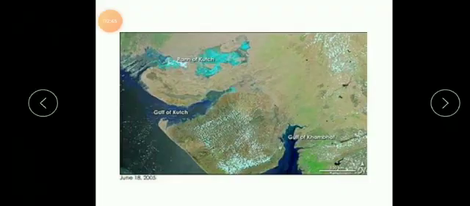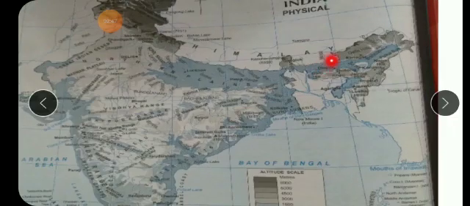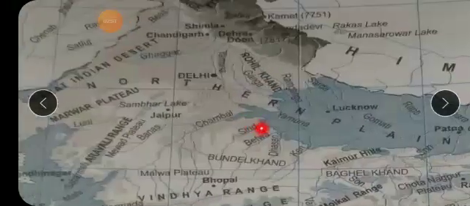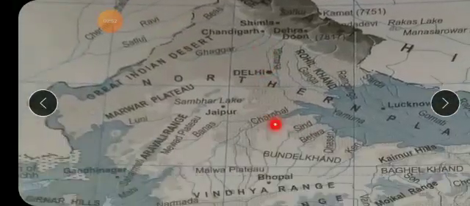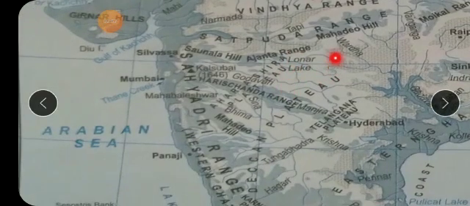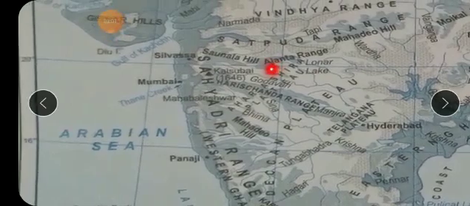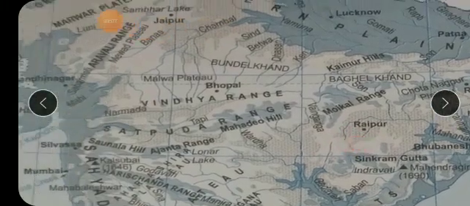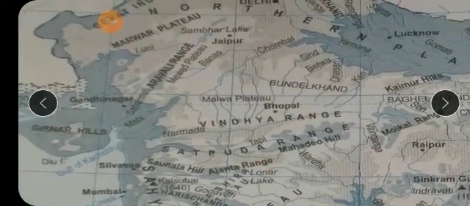Now let's find all these names on our map. You will get all the names here, but you have to search. Let's see. Ajanta range, that means the Ajanta hill, you can find here. Then let's find the other names. Somewhere here you will get the Mahadev hills.